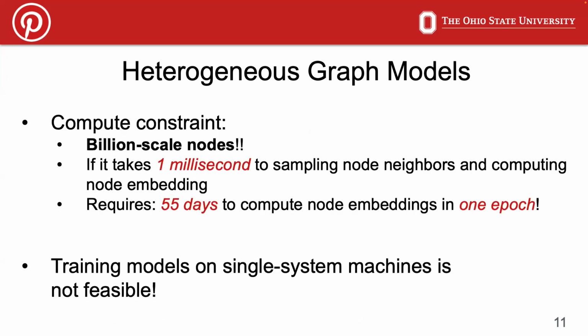More than the memory constraint, the problem is of compute constraint. Again, note that we are operating on a billion node graph. To give an idea of how time consuming the training is, we can do the following thought experiment, where if we assume that we can sample the node neighbors, perform message passing, compute gradient, and update the node embedding in 1 millisecond, then it would still require 55 days to compute node embeddings for all the nodes in one epoch on a single system. So training a heterogeneous graph model on Pinterest scale data on a single machine is not feasible.